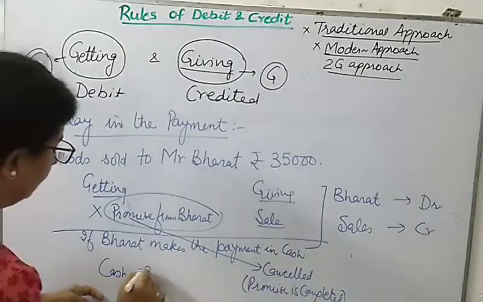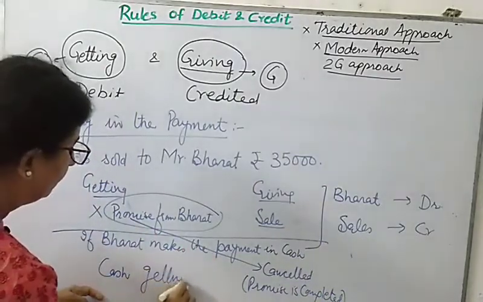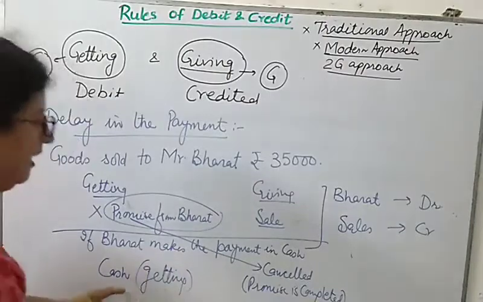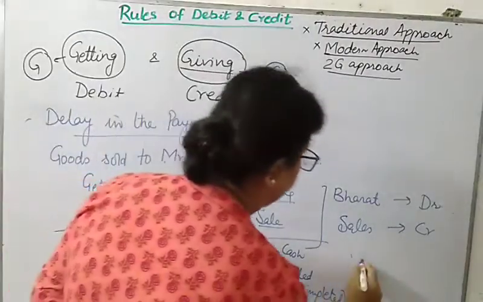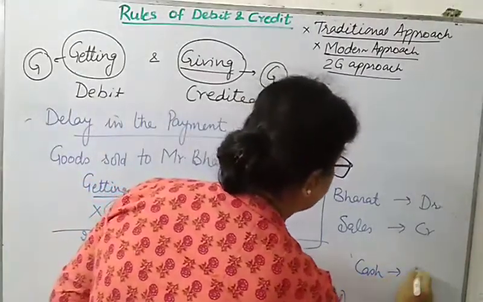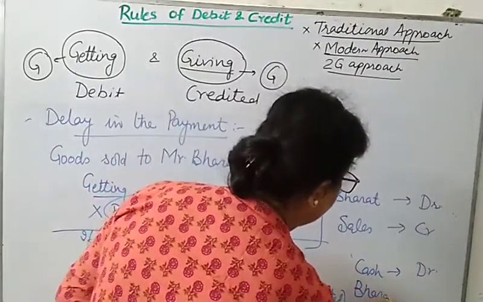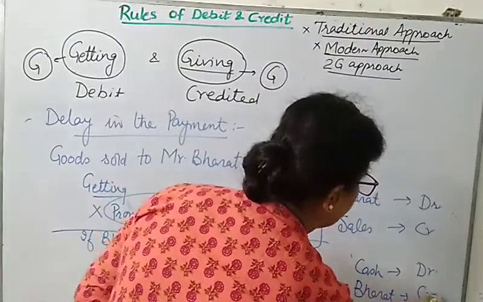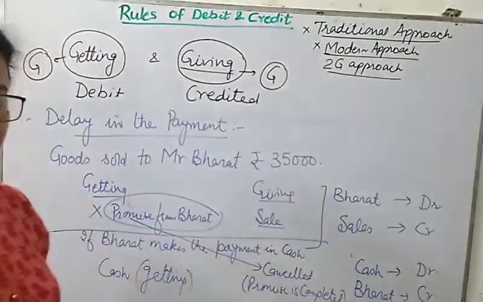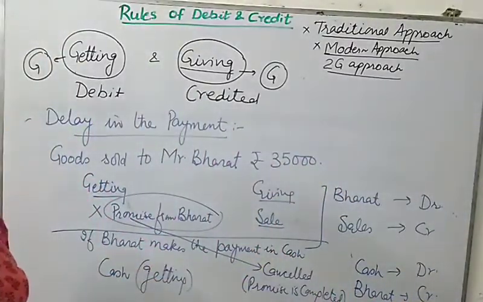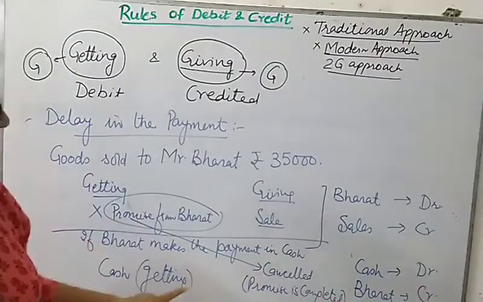Because I am getting cash, cash will be debited, and Bharat will be credited. Cash debit and Bharat credit. So this way also you can do this.